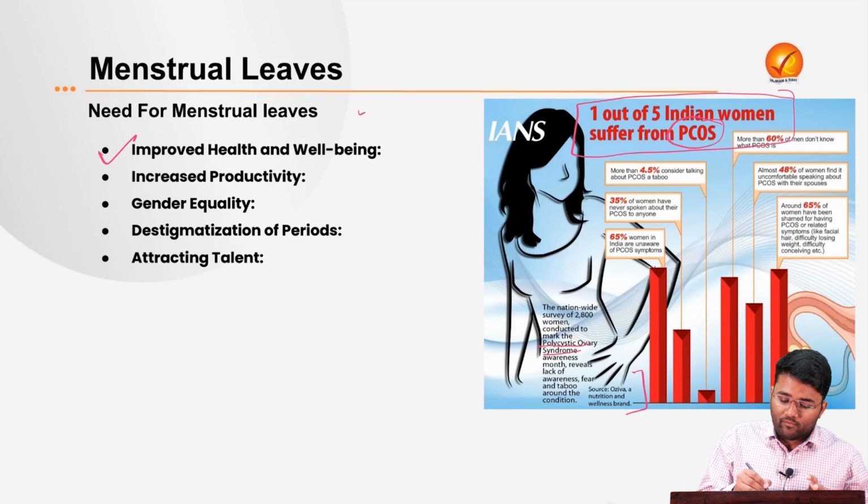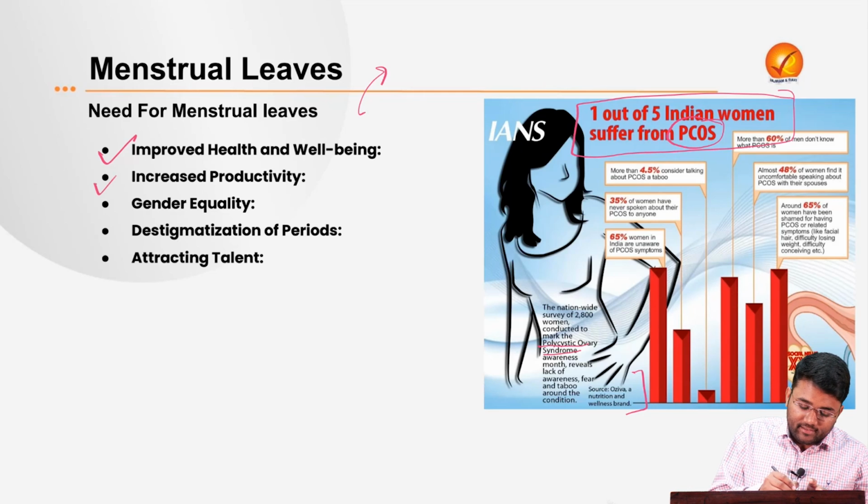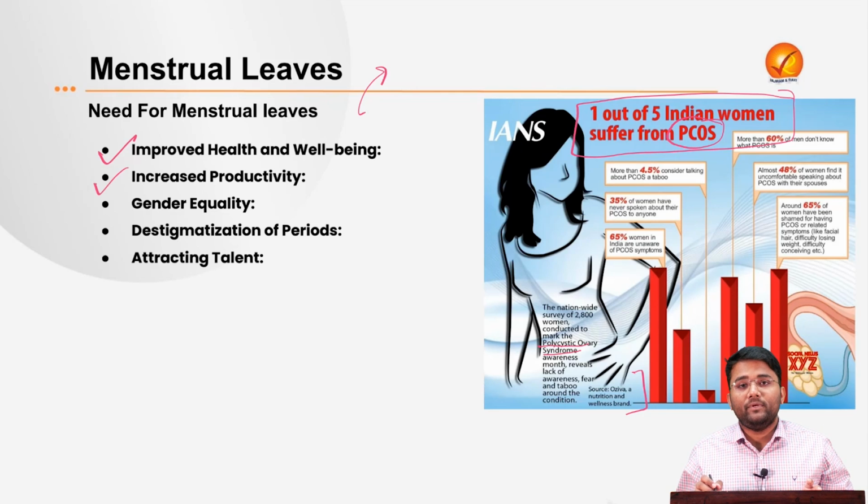So when 1 out of 5 women are suffering from PCOS, it also leads to more complicated periods. By providing menstrual leaves, proper health and well-being of women is ensured.